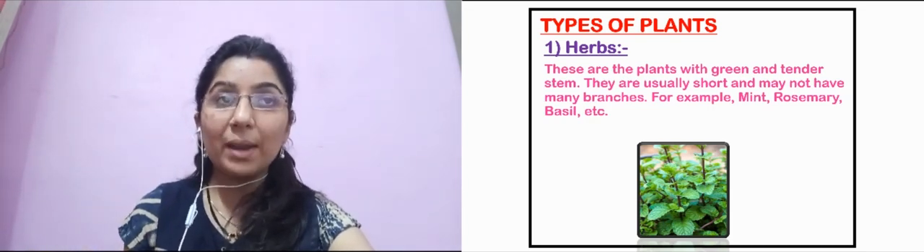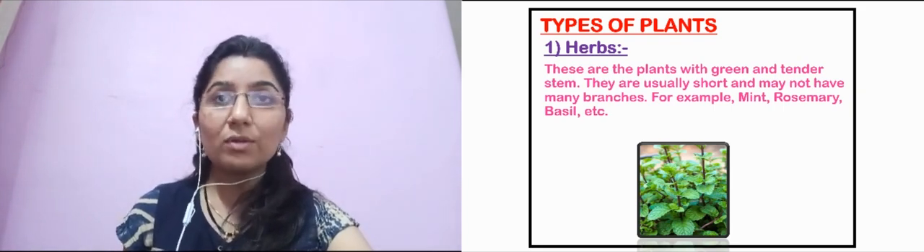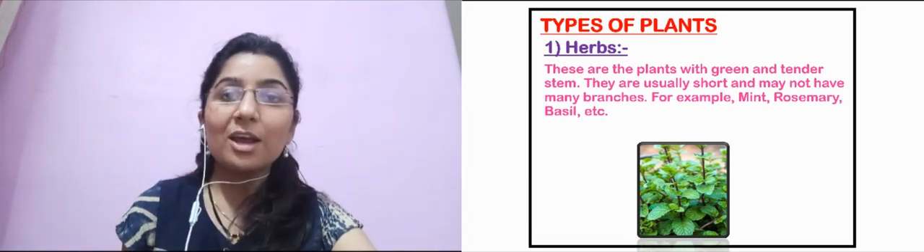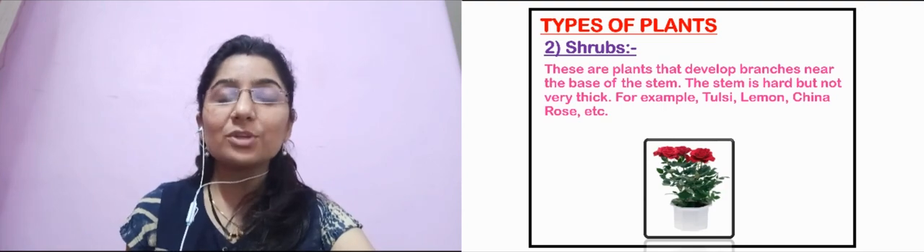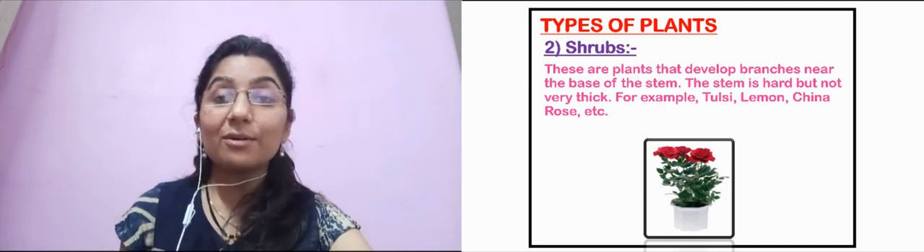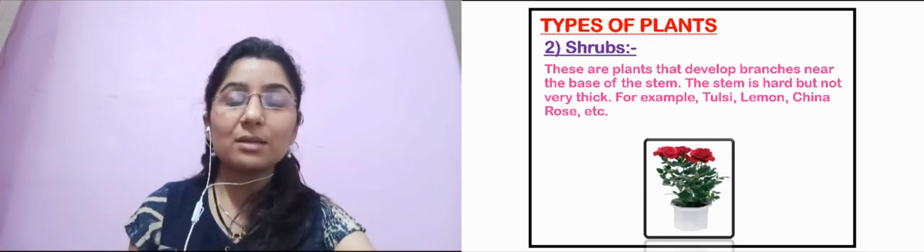So for example, mint, rosemary, basil, you must have seen these plants around you. I would say better herbs, now you know it. So you would have seen such herbs nearby you. Then next you can see the shrub. The shrub which you know is the rose, which is the best example of shrub.